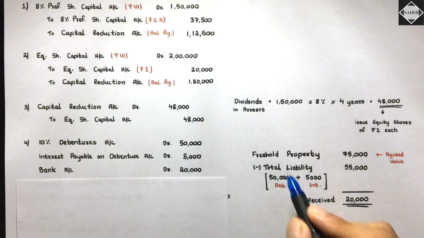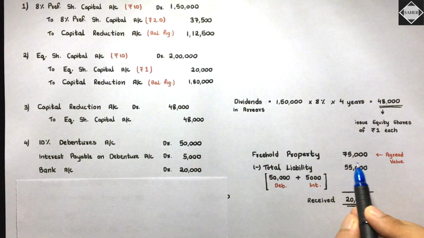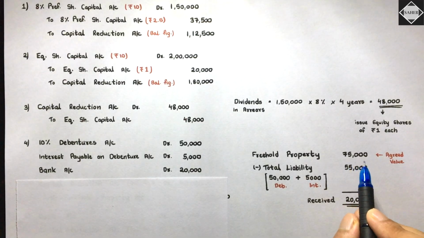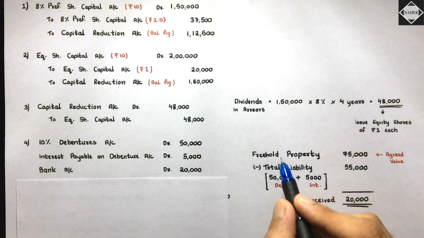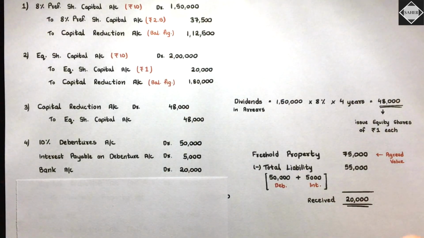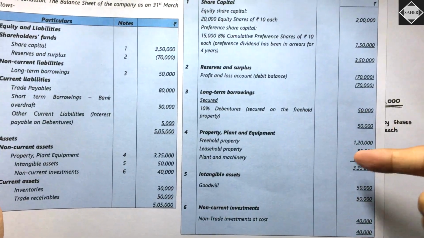And then our freehold property is also gone. But freehold property was not of 75,000, it was of 1,20,000. Completely the freehold property is gone, so we have to remove it from our books. Can you remove just 75 over here?